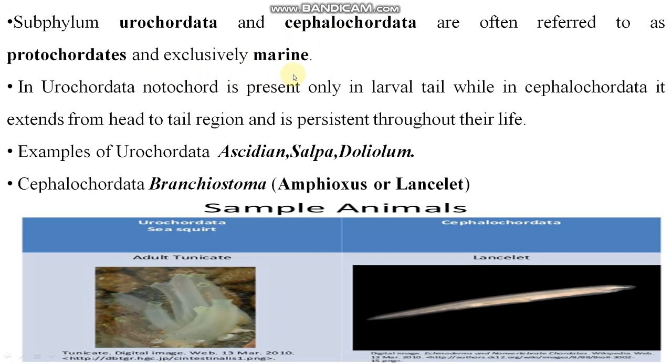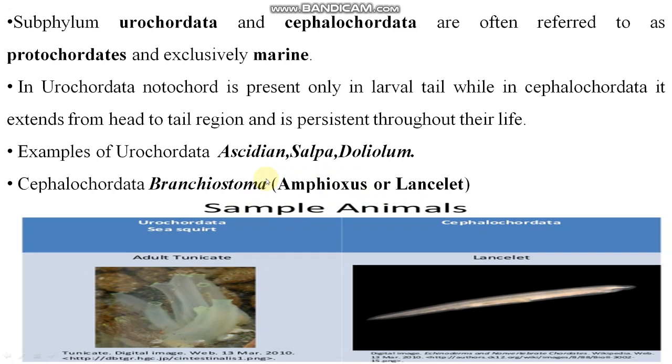They are exclusively marine. In Urochordata, notochord is present only in the larval tail, while in Cephalochordata, it extends from head to tail region and is persistent throughout their life, right? So due to these reasons, they are categorized under the subphylum Urochordata and Cephalochordata here. Examples of Urochordata are Ascidian, Salpa, Doliolum, and of Cephalochordata, Branchiostoma or Amphioxus or lancelet.